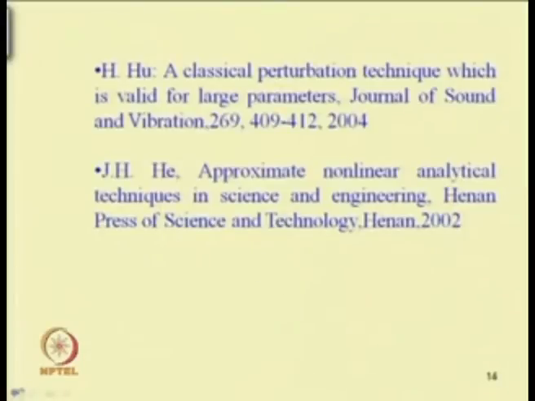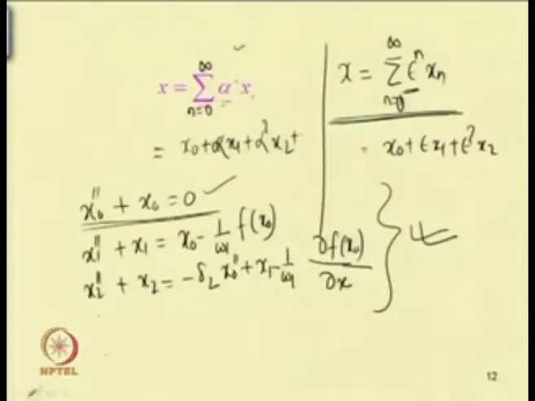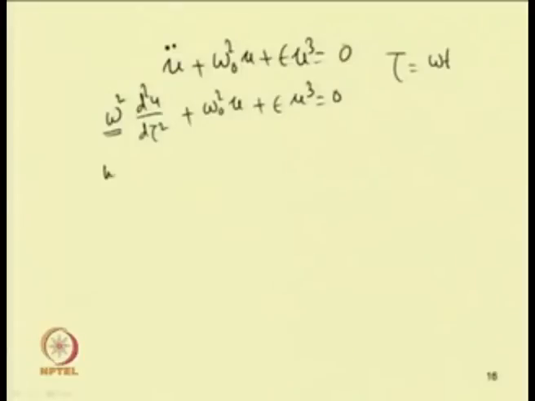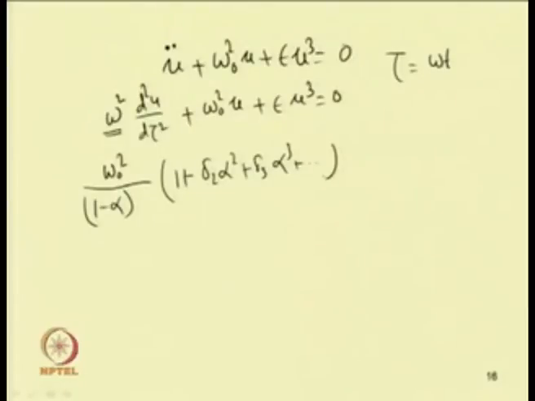We can write omega square equal to omega 0 square by 1 minus alpha, which can be written as omega 0 square by 1 minus alpha into 1 plus delta 2 alpha square plus delta 3 alpha cube, these higher order terms, or in a simplified form.